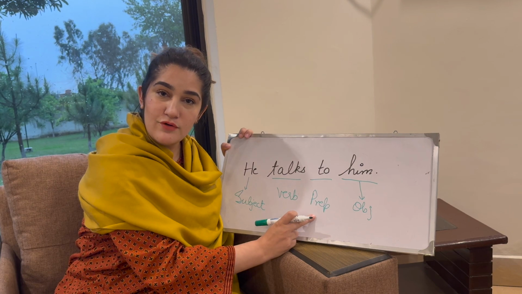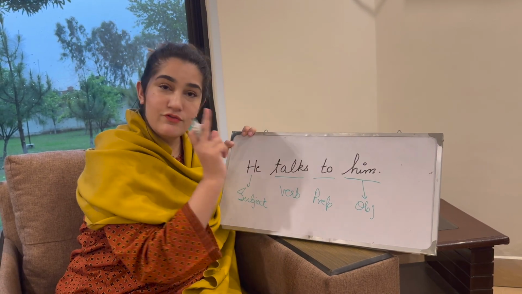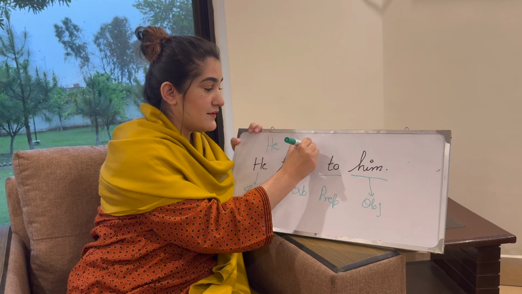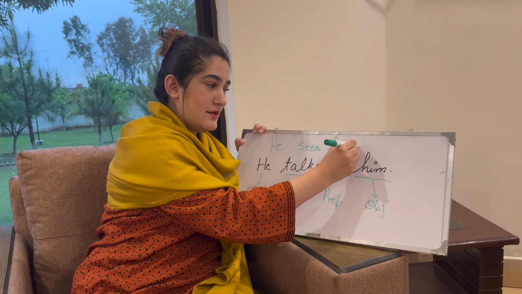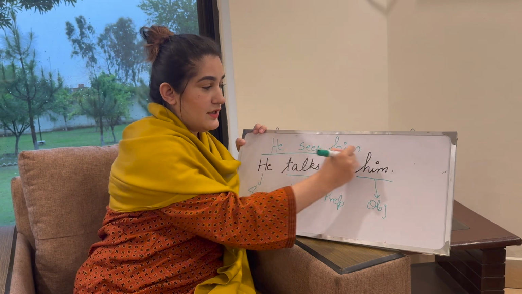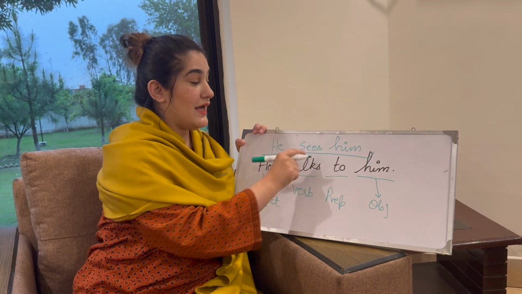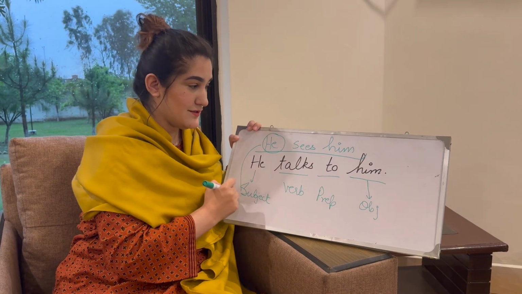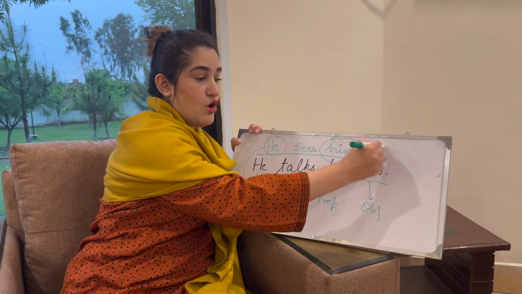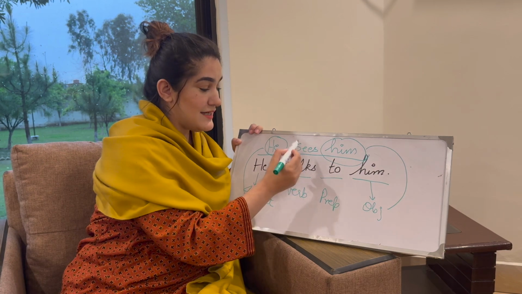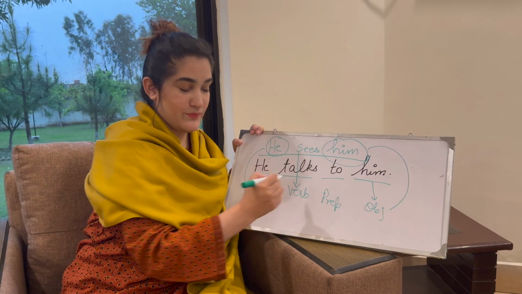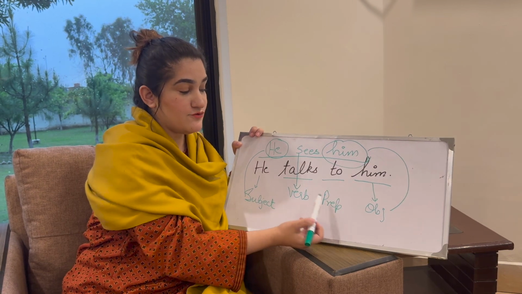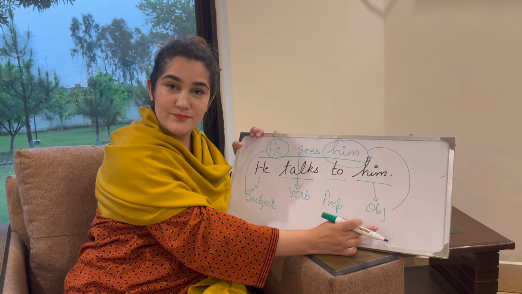A preposition is not always necessary. What if we have an example? He sees him. Now we do not have a preposition here, but we have a verb. So this is our subject, this is our object, and sees is our verb. So the object always comes after the verb or the preposition.